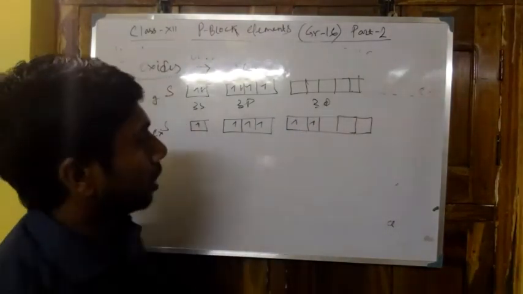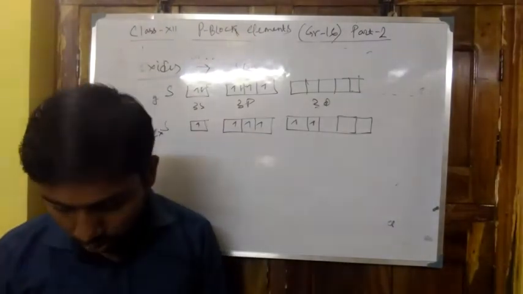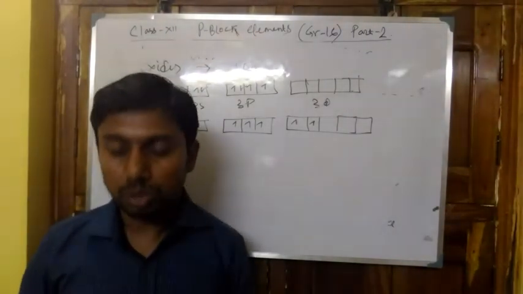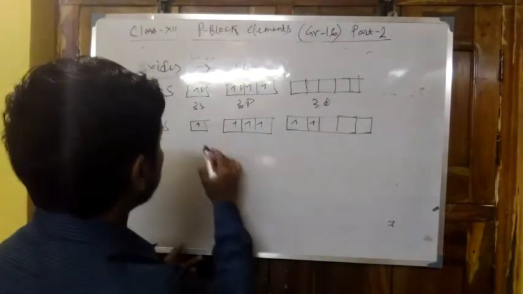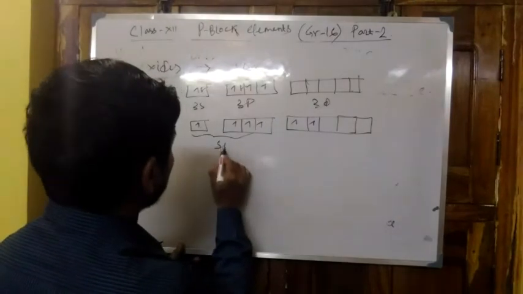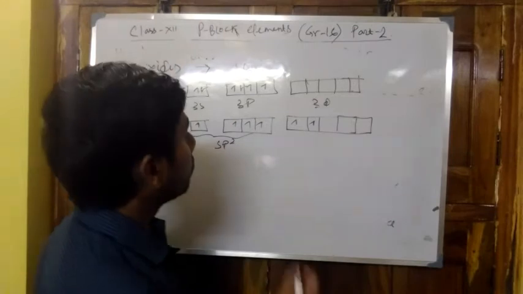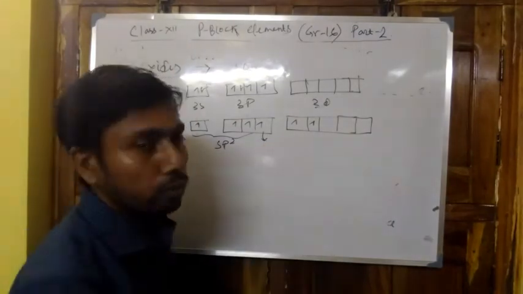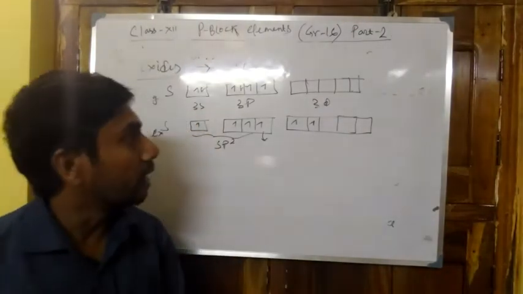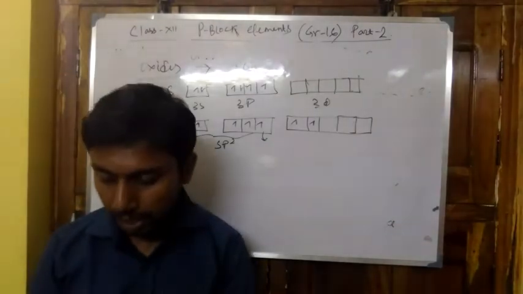Here the hybridization in SO3 is also sp2, and 3 lone electrons are there. Out of these 3 lone electrons, one will form a p pi bond and the other two will form d pi bonds.